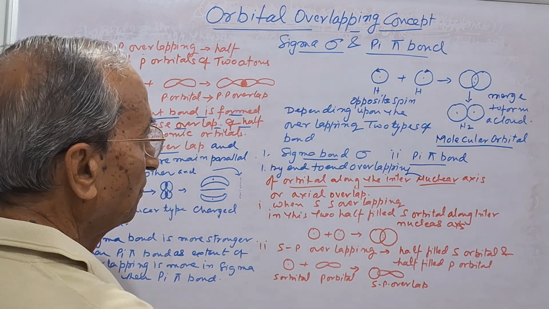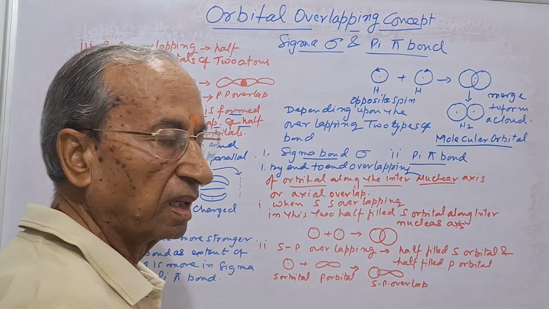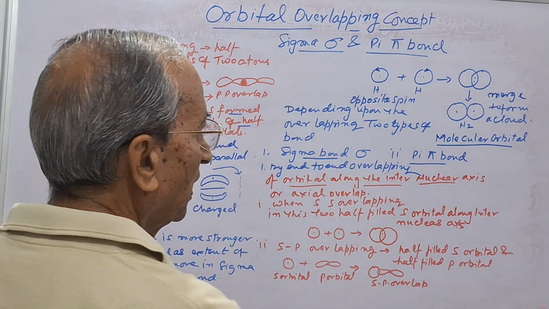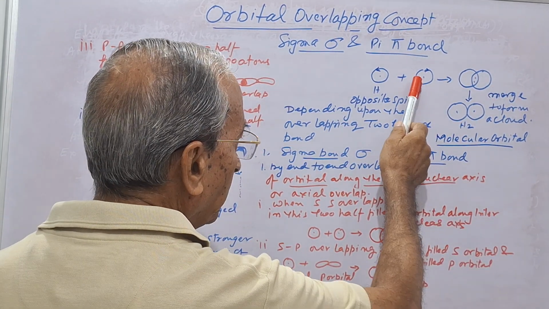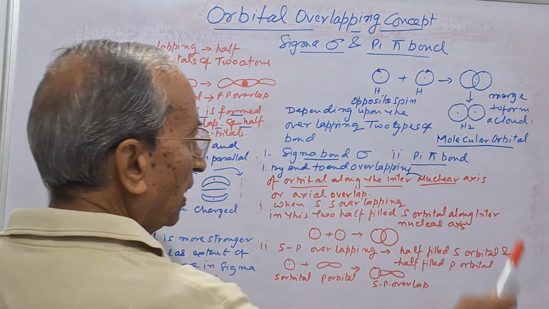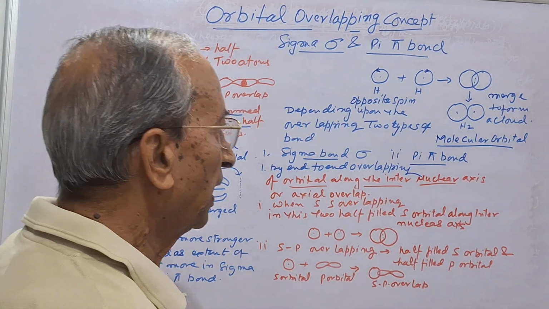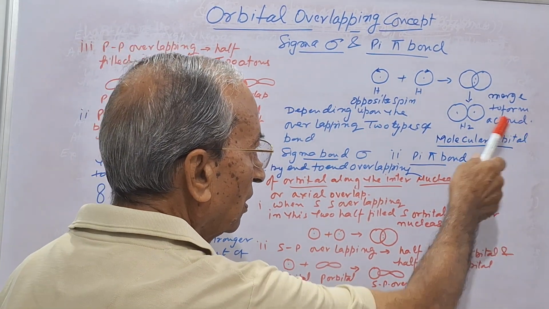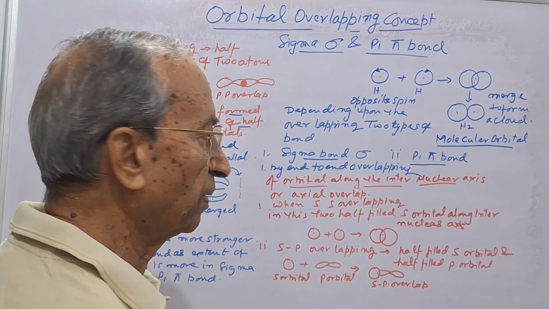So it was thought that when two hydrogen atoms' 1s orbitals come close to each other, then overlapping of the orbitals takes place. They merge to form a cloud, and then the molecular orbital is formed. This was the concept of how these covalent bonds are formed.